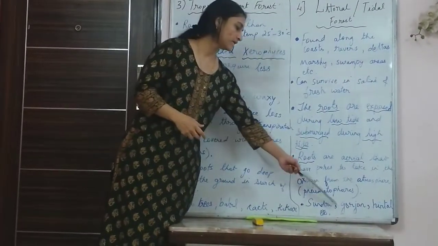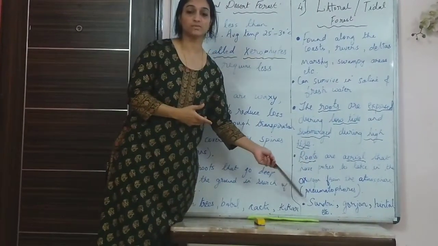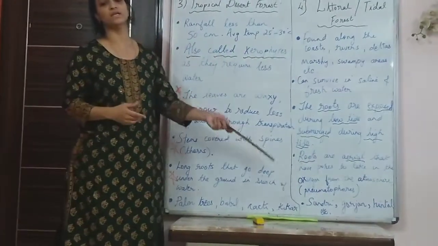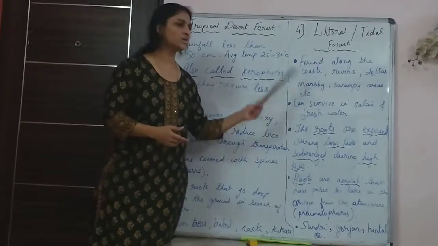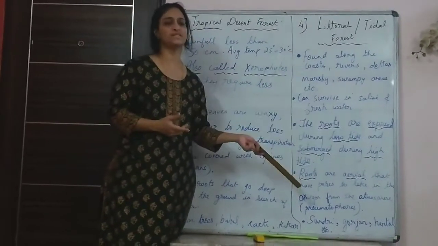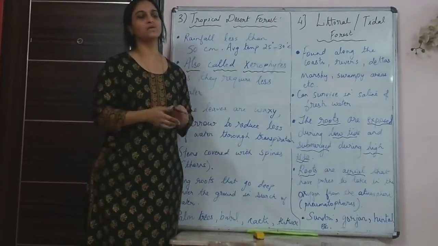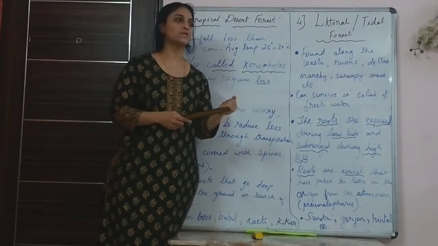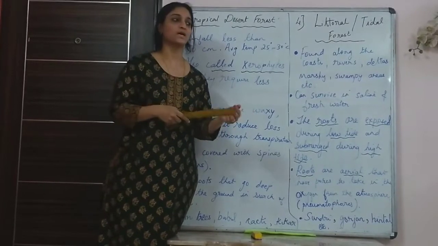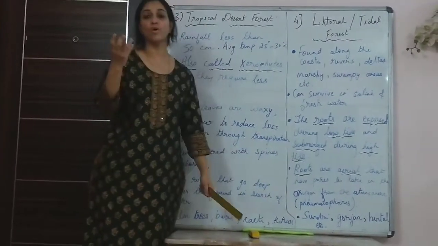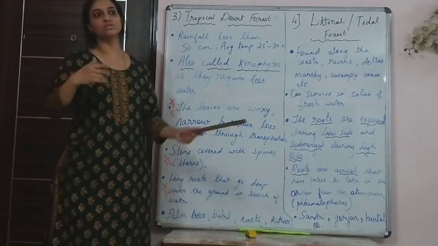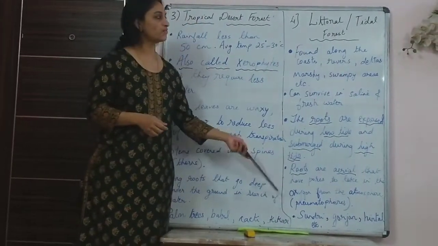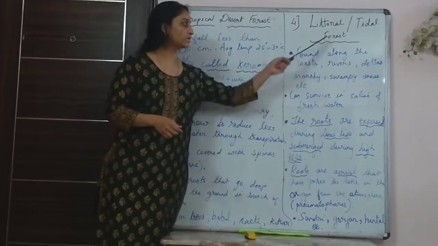Sometimes even that question has been asked: why are the Sundarbans so named? Because they are thickly inhabited with Sundri trees. And what is the use of the trees found here? The trees are used for timber, the wood is used for fuel, and it is used for construction purposes. Sundri wood is also very oily, so it is used for making boards and boxes. All these are some of the uses of the trees found in these forests.